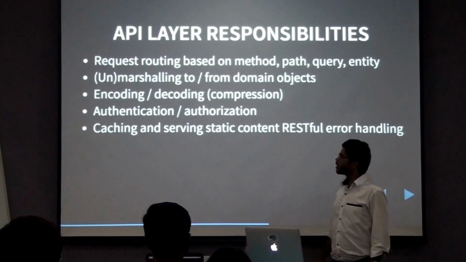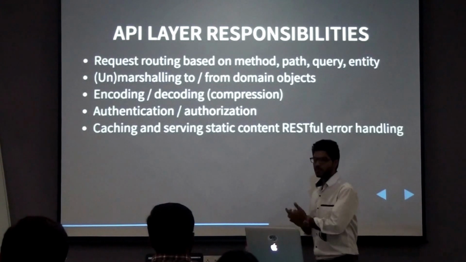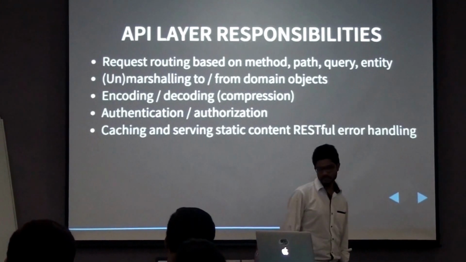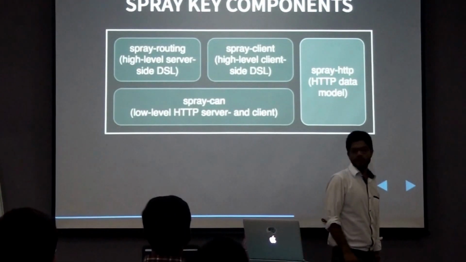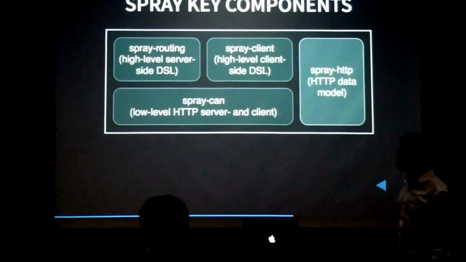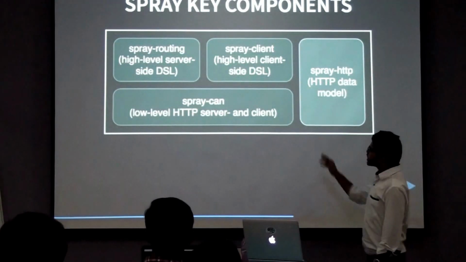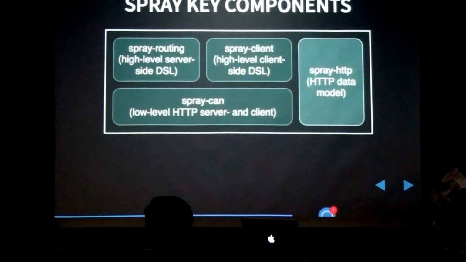If you have something which is very memory consuming or time consuming, you would keep those things in the cache. You can use Spray Cache for that. Alright, the key components of Spray are Spray routing, Spray client, Spray CAN, and Spray HTTP. Spray CAN, Spray routing, and Spray client are based on the Spray HTTP model.